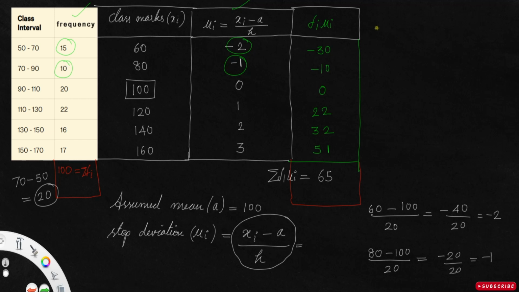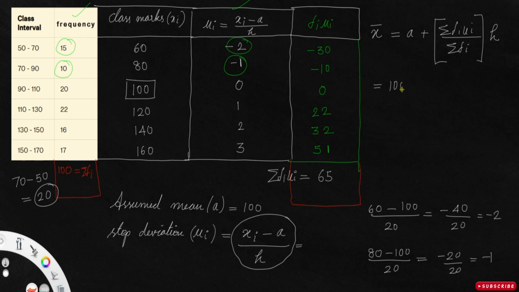Now what's the formula for finding the mean by step deviation? It's x bar equal to a plus sigma fi ui by sigma fi times h. We have assumed mean 100.